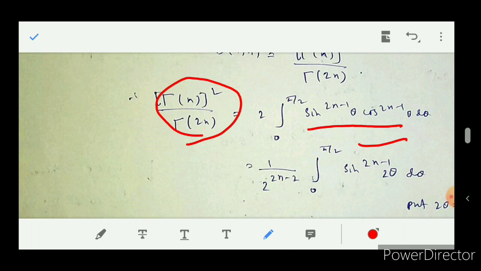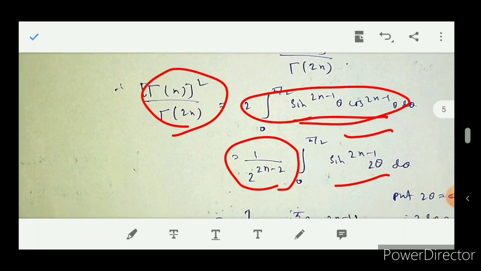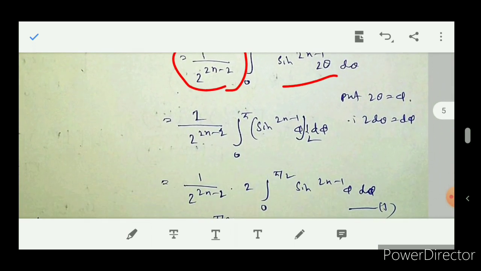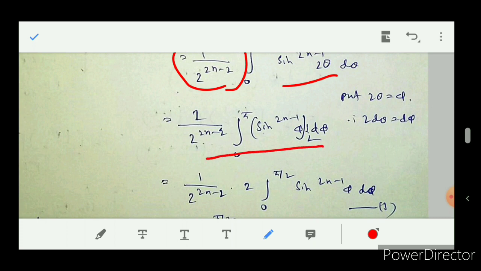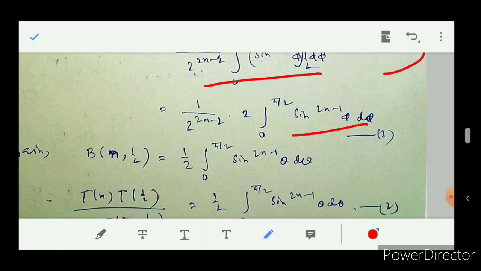If we take 1 by 2 to the power 2n minus 2, then it becomes 2 sin theta cos theta whole to the power 2n minus 1, which by the formula of sin 2 theta becomes sin to the power 2n minus 1 of 2 theta d theta. Now if we put 2 theta equal to phi and use this transformation, we get this. Just see the calculations.